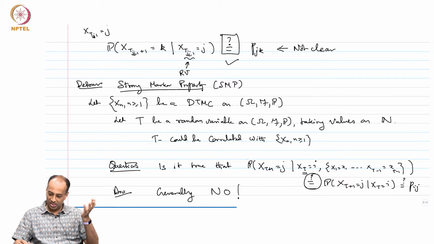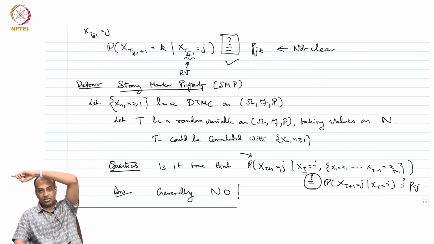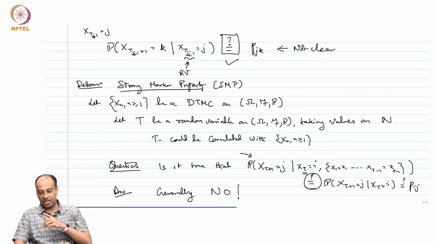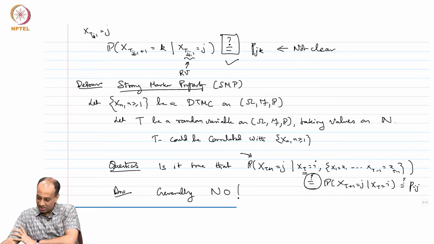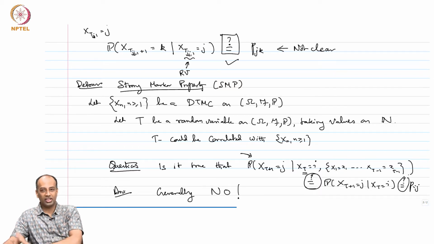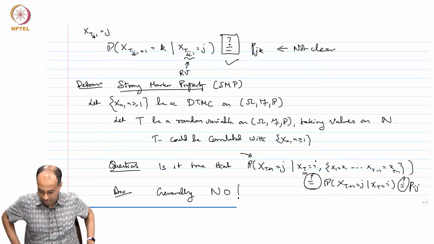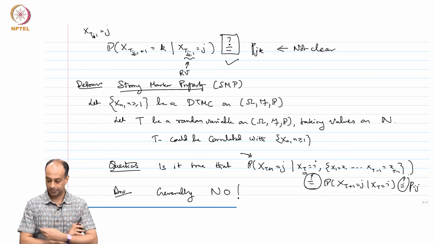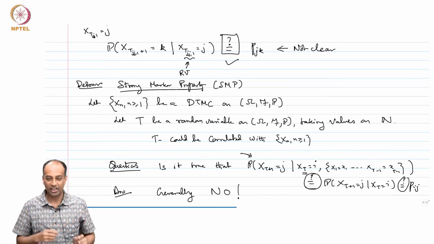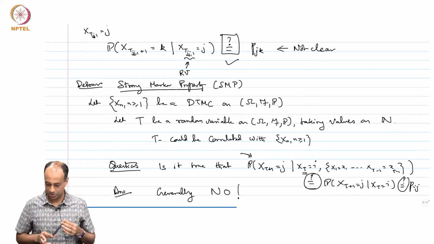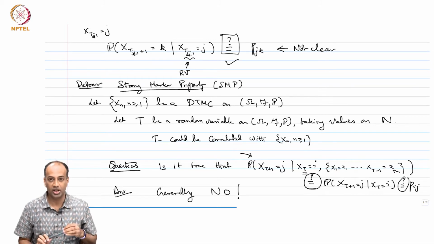So what you have here, this big probability, is the probability of x_{t+1} equals j given the entire history. Is it equal to the probability of x_{t+1} equal to j given just x_t equal to i? Is it true? The answer is generally no. And even if that is true, is this equal to the usual transition probability from i to j? It is not at all clear. In fact, the answer is generally no. I can show you an example to show that this is not the case, which I will do soon.